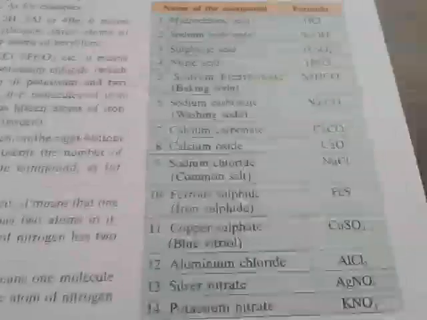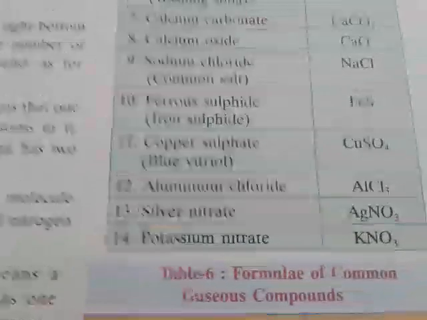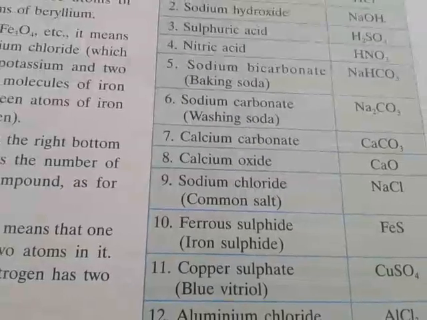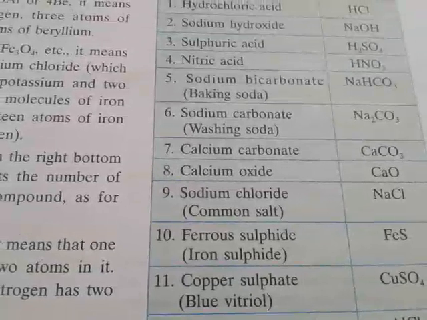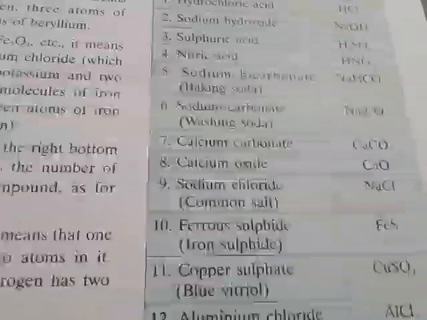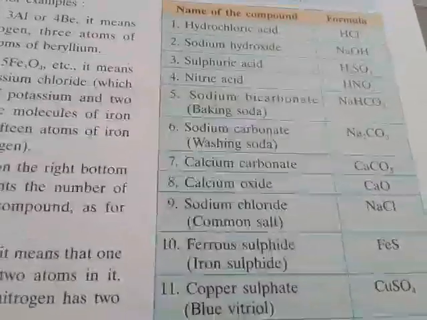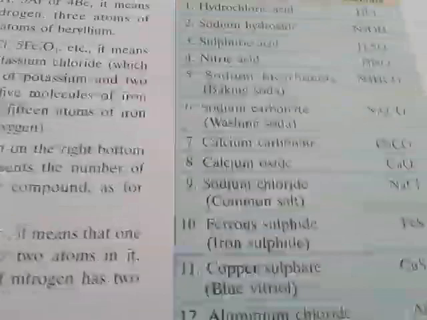So this is very important for your exam purpose and general information. Sodium chloride, we know the formula is NaCl. Copper sulfate is CuSO4. Washing soda is Na2CO3, baking powder or baking soda is NaHCO3, and the acids, very important: hydrochloric acid HCl, sulfuric acid H2SO4, nitric acid HNO3, and sodium hydroxide is NaOH. So these are the very important formulas for your exam purpose.